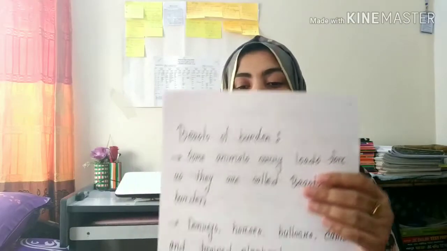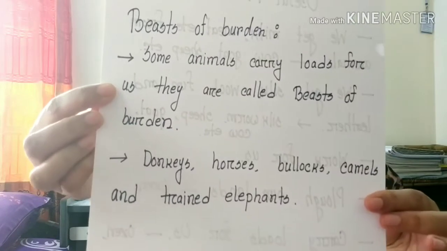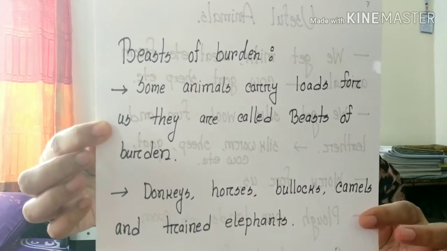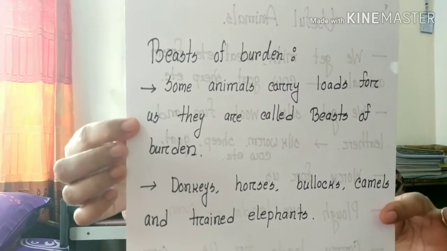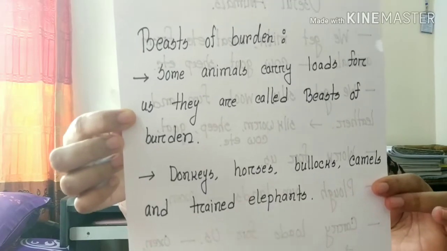Now there is a word on page number 18. Turn to page number 18. There is a word, beast of burden. Which animals are the beasts of burden? Beasts of burden are those animals that carry loads for us. What are the examples of beasts of burden? Donkeys, horses, bullocks, camels, trained elephants, etc. are the beasts of burden.